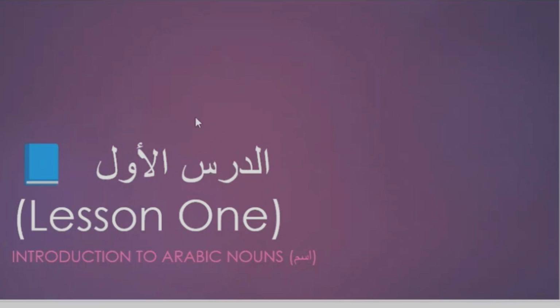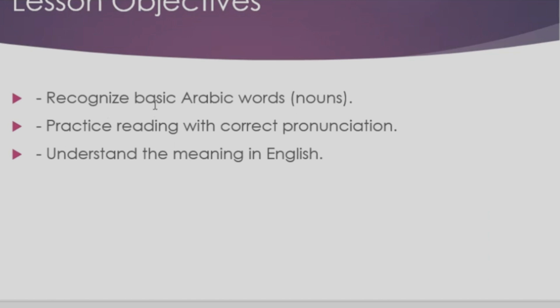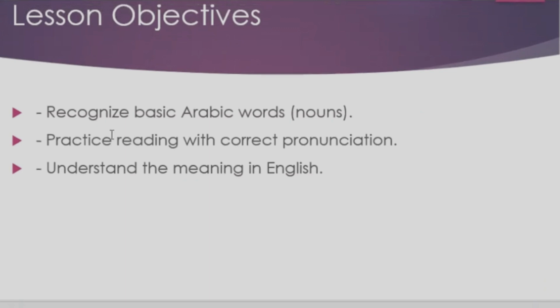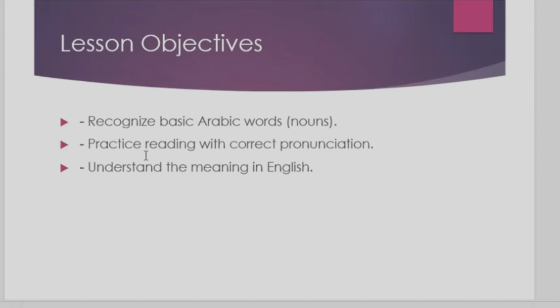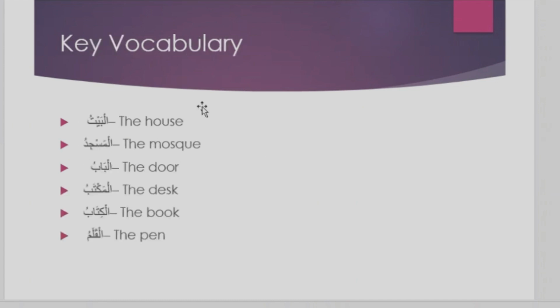This is the Arabic class, and this is the first lesson, Darsul Awwal. Under Darsul Awwal, these are the things we'll be learning. We have to recognize basic Arabic words, some basic vocabulary under this chapter, which we are going to learn first. After that, we practice reading with correct pronunciation, and lastly, we understand the meaning in English. Now, let's firstly take some vocabulary under this chapter.